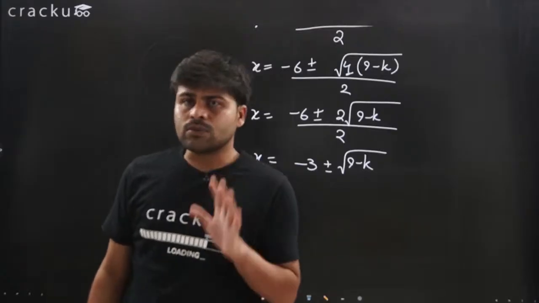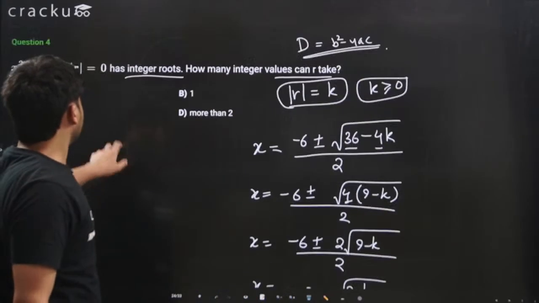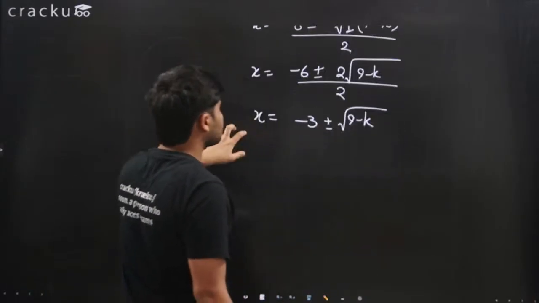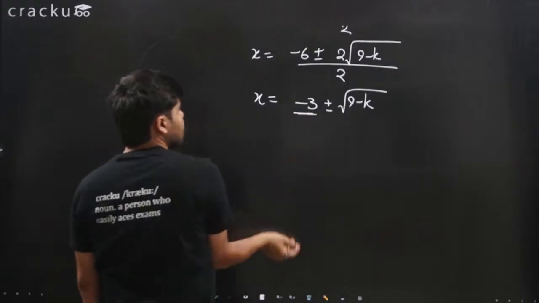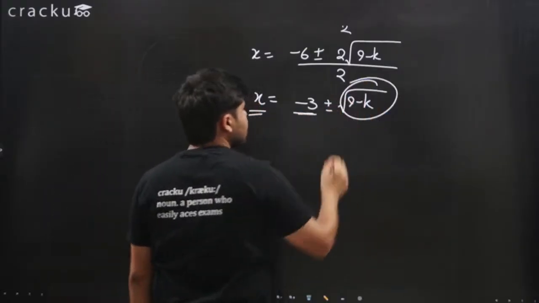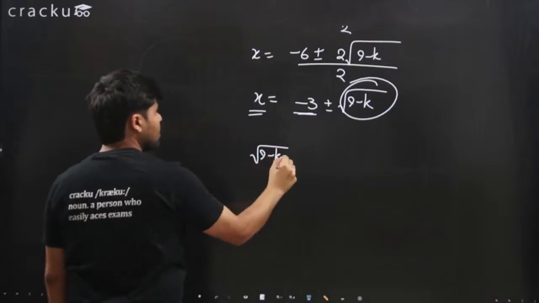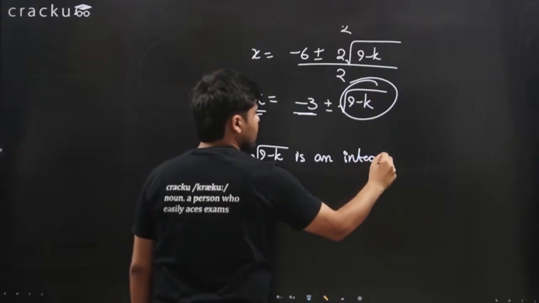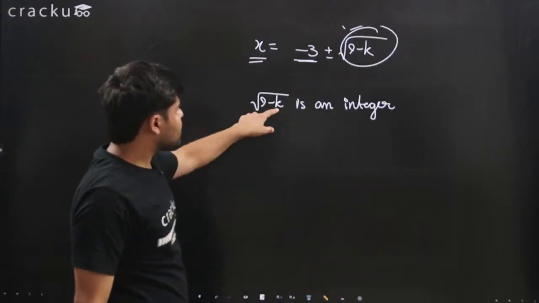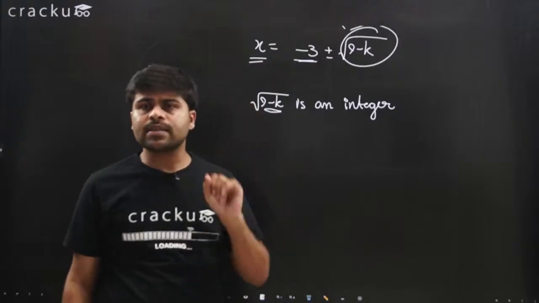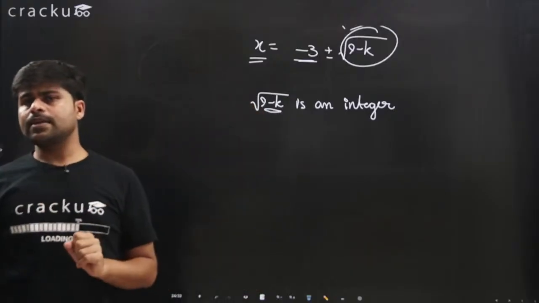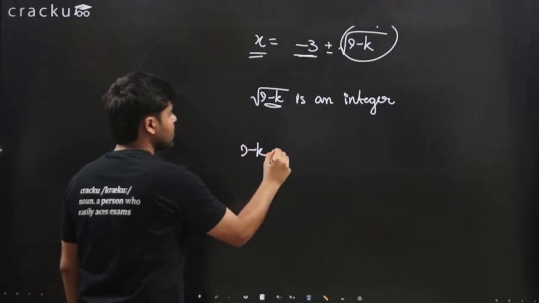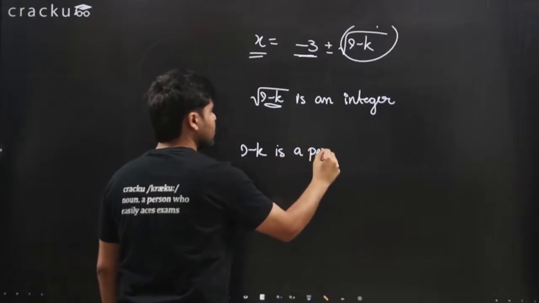Now we want the integer root, because this quadratic x square plus 6x plus r has integer roots. So these are both integers. If minus 3 is an integer and x is an integer, then the square root of 9 minus k has to be an integer. If the square root of 9 minus k is an integer, then 9 minus k is a perfect square.